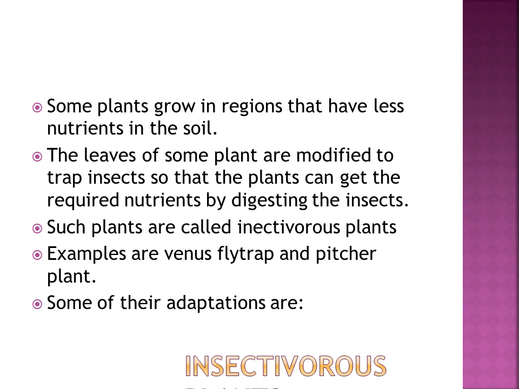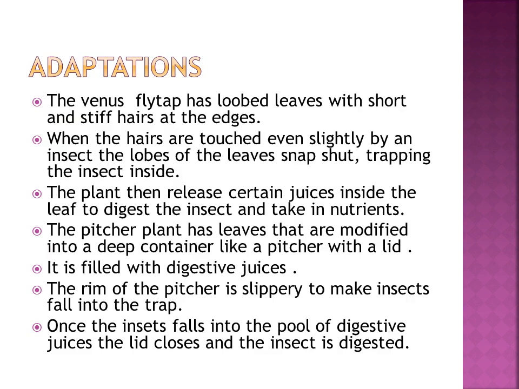Two examples are the Venus flytrap and the pitcher plant. How do they survive? The Venus flytrap has lobed leaves. The leaves are short and stiff, and they have hairs at the edges.